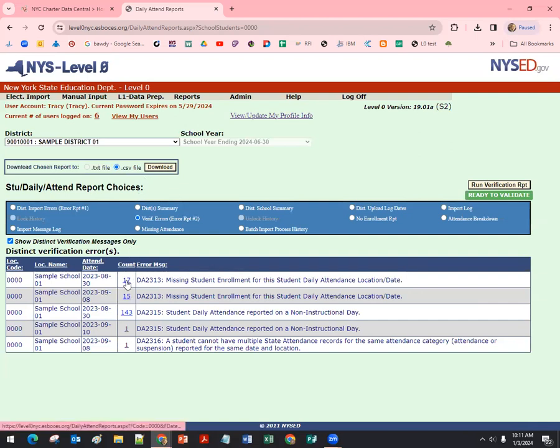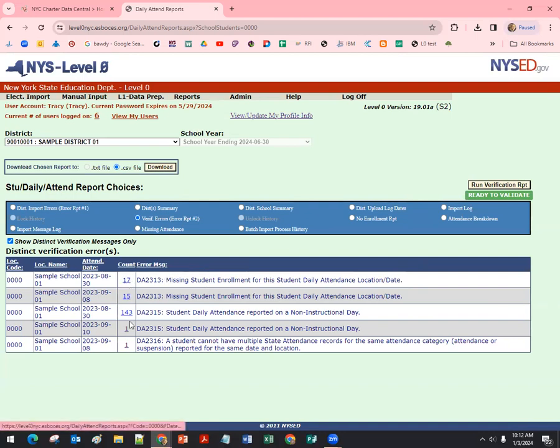And then there are some cases where students do not have an enrollment on a particular day. This is probably an example of students who enrolled late. Maybe you had a list of all your school days and you populated the whole thing without realizing that you accidentally put in positive attendance for students on days before their enrollment actually started. So you need to check what happened.